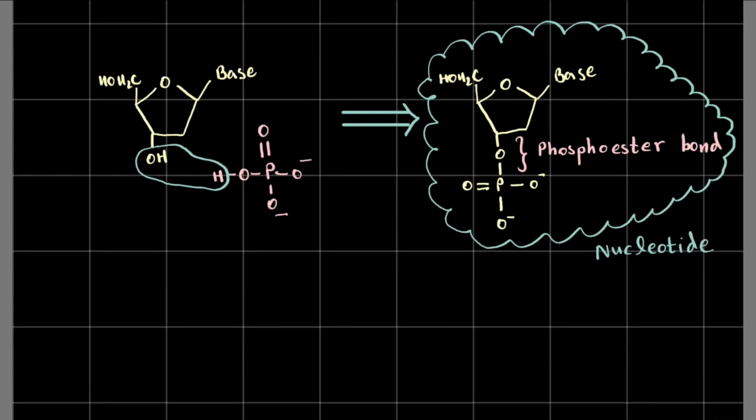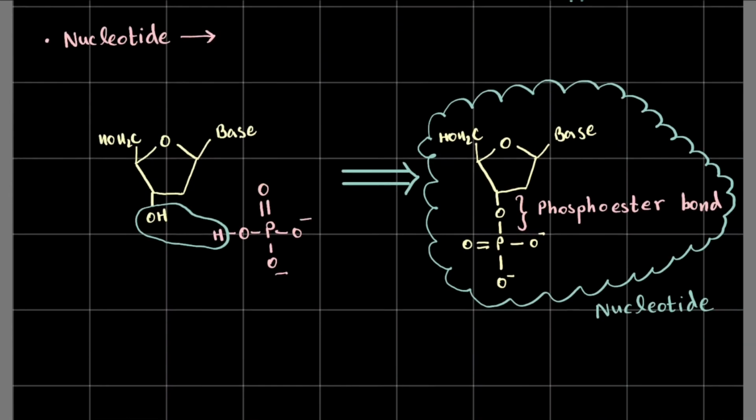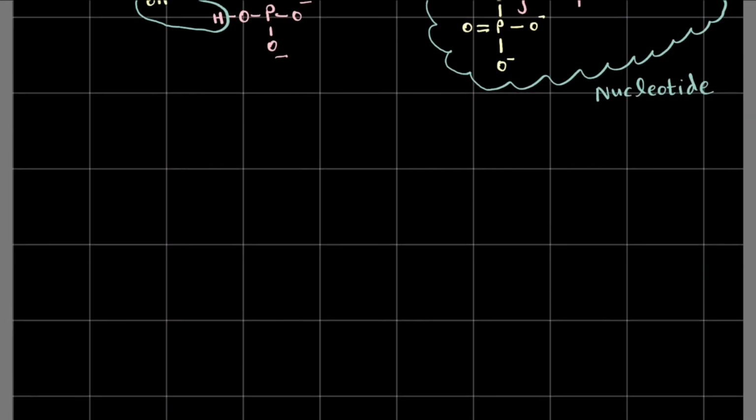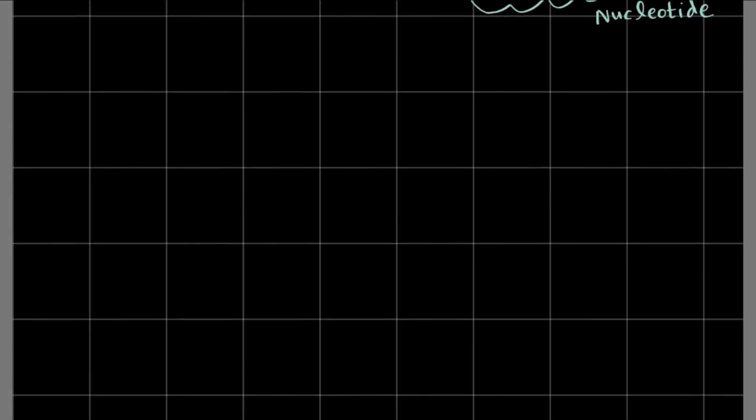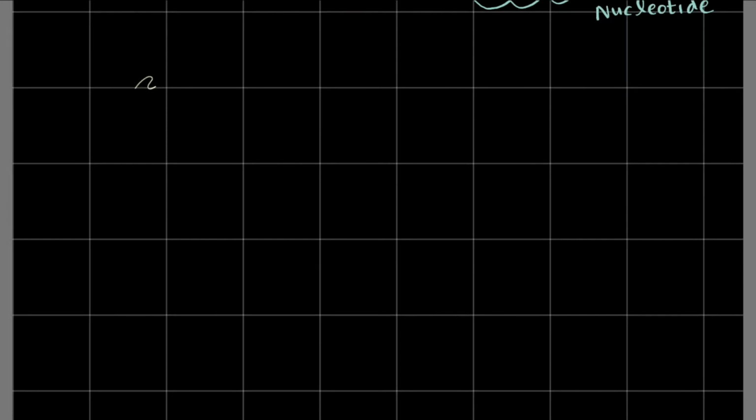Okay, so we've got nucleosides and nucleotides out of the way. Let's talk about how we name them. And this is also one more thing. This is deoxynucleotide, since it's deoxyribose. That should be pretty clear to you by now. And let me make a table for nucleosides and nucleotides and what we call them.